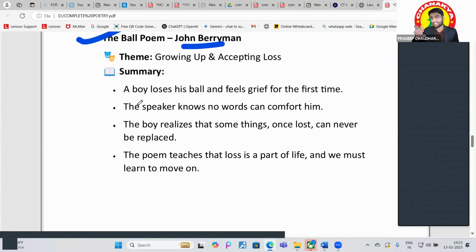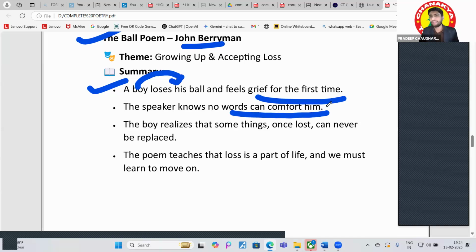There is a boy, and he loses his ball. He loses his ball, and after that he feels grief for the first time because he loves his ball so much. When he lost his ball, he becomes very sad. And then the speaker knows no words that can comfort him.